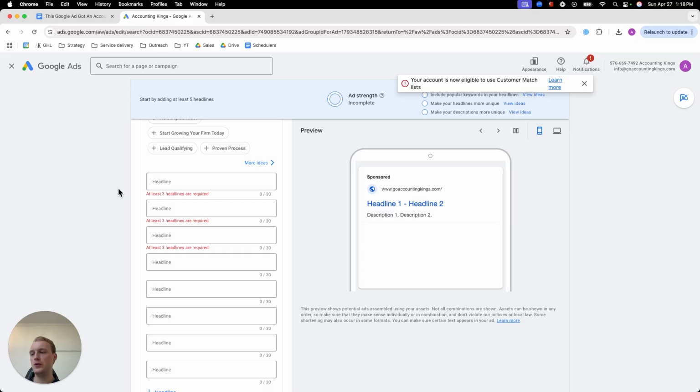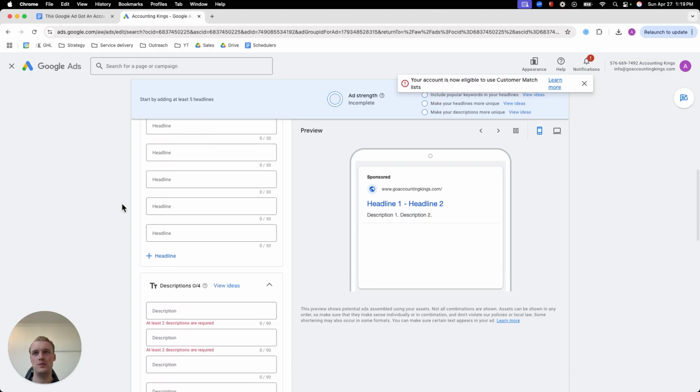And you don't want to have all the combinations and only show it to 10 people or 100 people. You want to at least have like 200-300 impressions with every single combination before the algorithm can actually make sure it's going to show the right combinations to the right people. Okay, and that's why it's important you want to use all the headlines and descriptions.